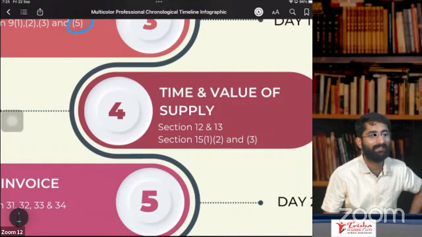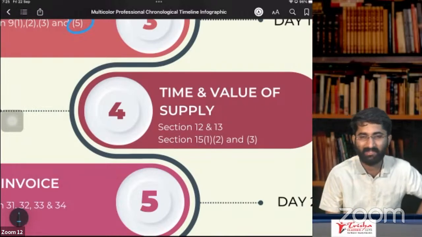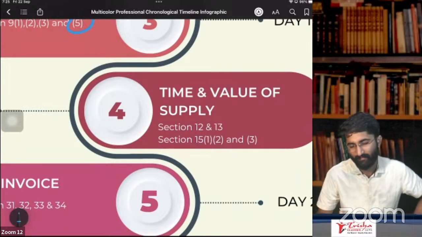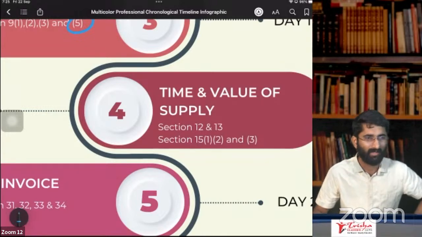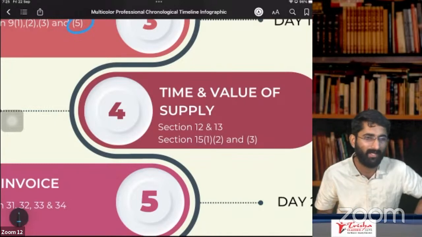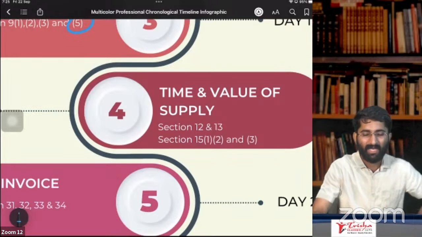Sir, is it mandatory to remember the section numbers? If you ask me this question, I would say yes, required. Why? Because it will help you for CA Finals as well. In GST, I say that yes, section numbers are required. You have to remember the section numbers, because they may ask the question as per section number.